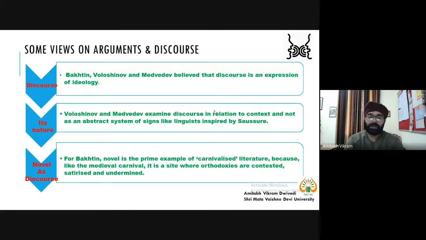So Voloshinov and Medvedev examined discourse in relation to context and not as an abstract system of science, like linguists inspired by Saussure. So we have one line of thought by Saussure, that there is a sign, and a sign must inherently have a signifier and a signified in it. And this line of thought is an abstract system we are talking about. So we have sign 1, sign 2, sign 3, sign 4, because we are not naming this sign.